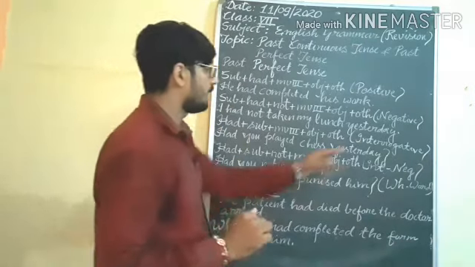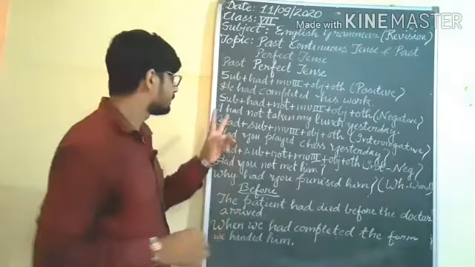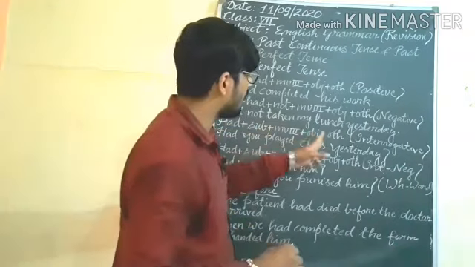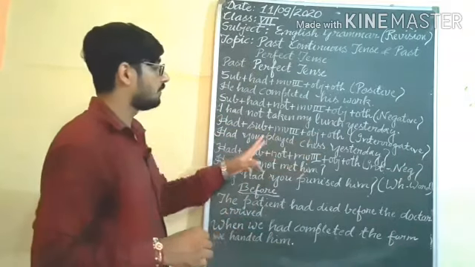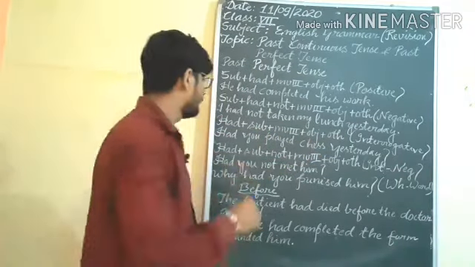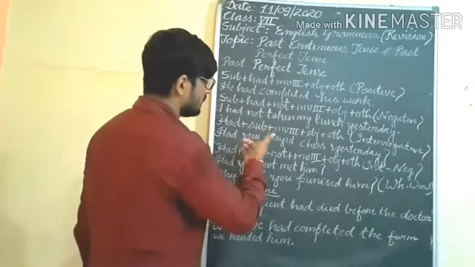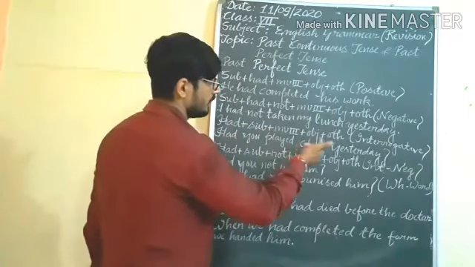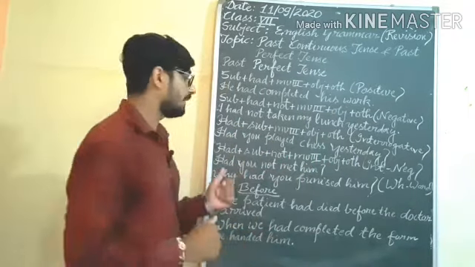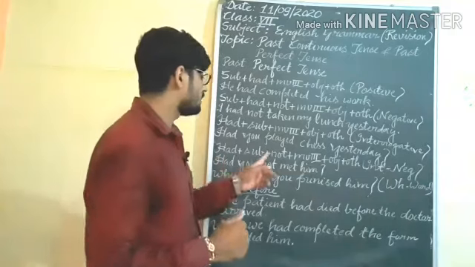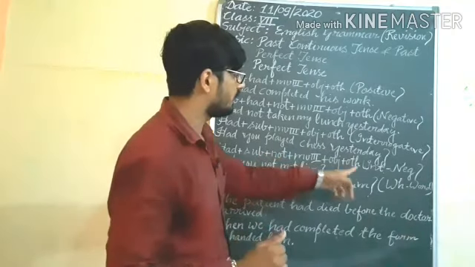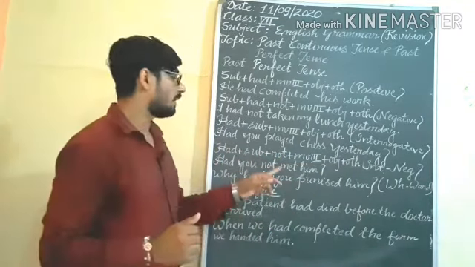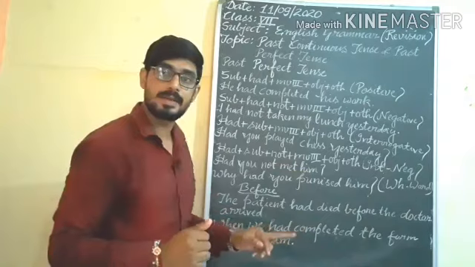Afterward, we are coming to interrogative sentence, yes no type. Had, subject, main verb third form, object and other. Had you played chess yesterday? First had, then subject, main verb third form, object, other. We are coming to interrogative negative. Had, subject, not, main verb third form, object, other. Had you not met him? Understand?